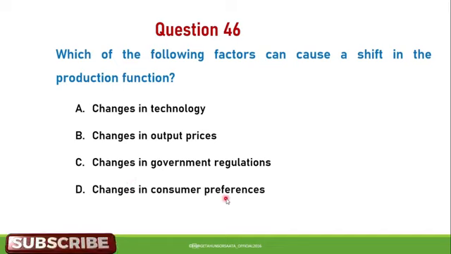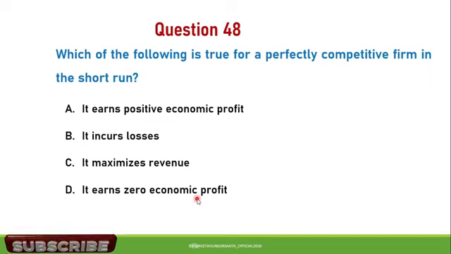Next, which of the following is true for a perfectly competitive firm in the short run? A, it earns positive economic profit. B, it increases losses. C, it maximizes revenue. D, it earns zero economic profit. Therefore, the correct answer for this question, what is true for a perfectly competitive firm in the short run, is that it earns zero economic profit.